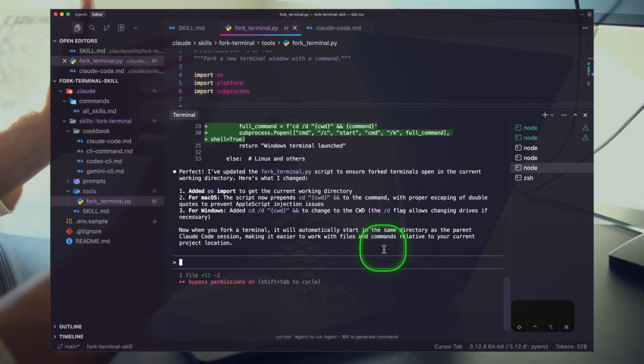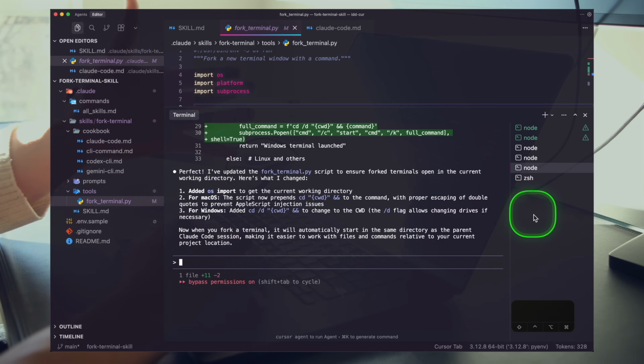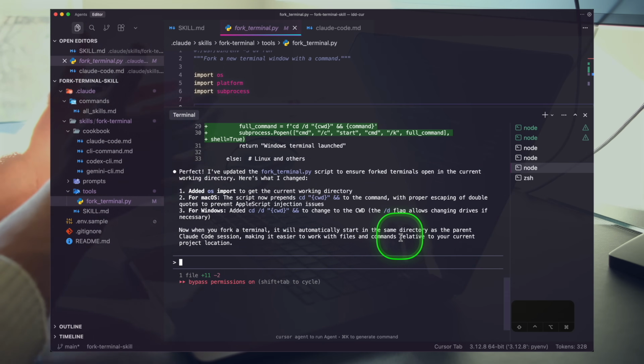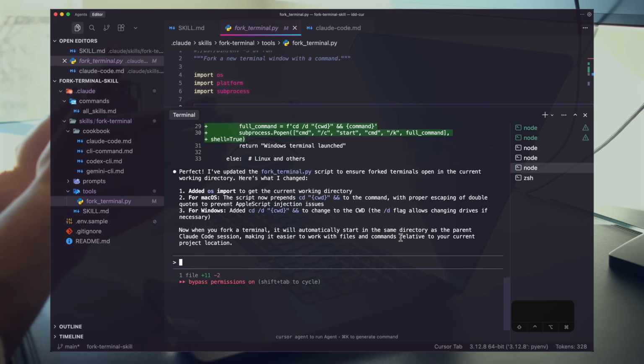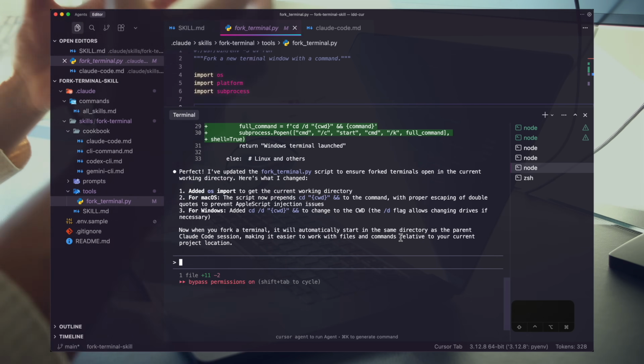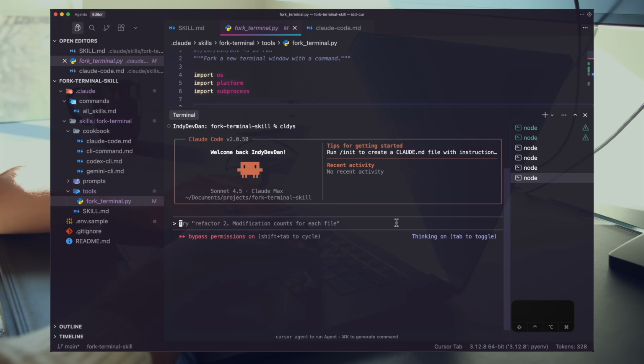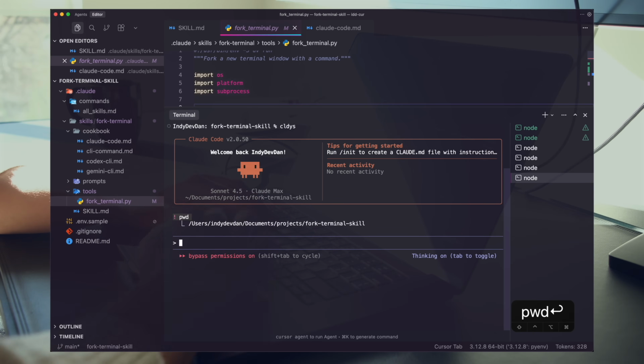On a micro scale, I could have done all this with a single agent, but this is just good practice, right? It's great agentic coding practice as you're spinning up agent after agent after agent, working on problem after problem after problem. You want fresh context windows. You want them to be focused, all right? New window. Okay, so if I run PWD there, you can see we're in this fork terminal skill code base.